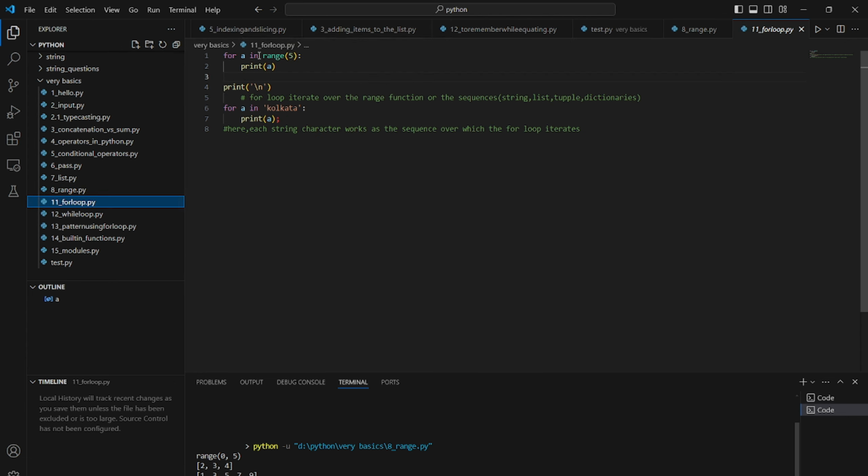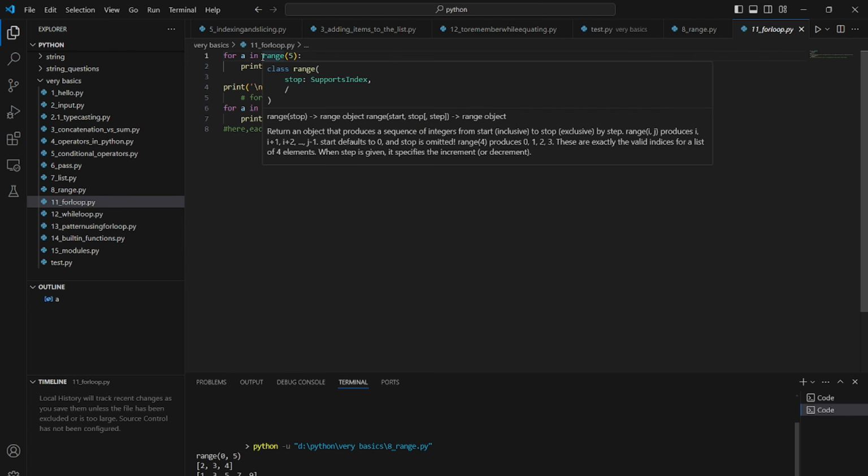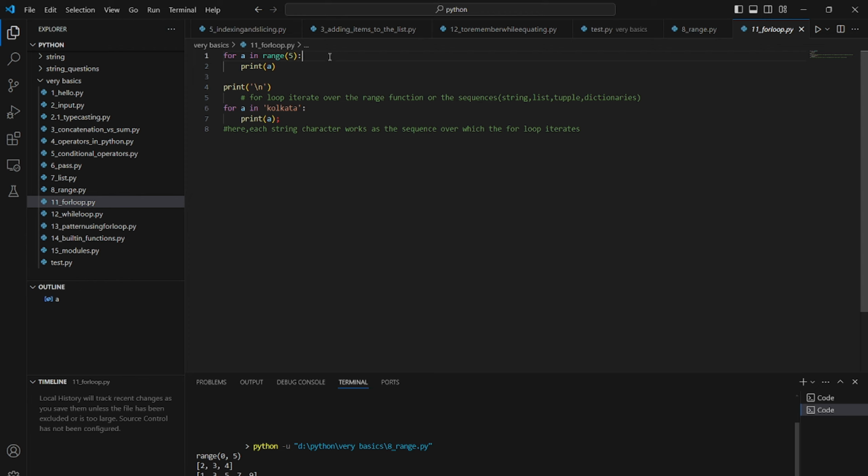And inside the for loop we mostly use the range function. So for A in range of 5, the range function will give A the values 0, 1, 2, 3, and 4. In the first iteration we will get the value of A as 0 and it will print A, that is 0.